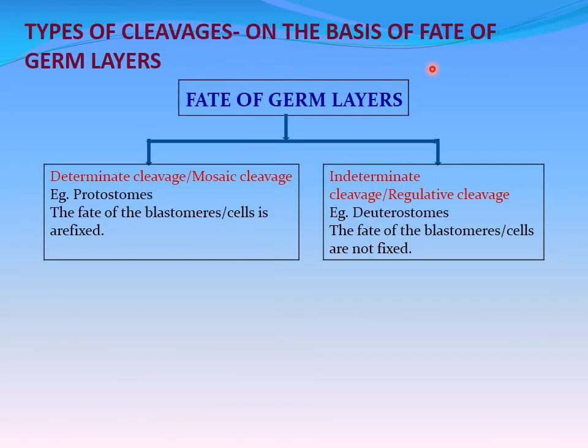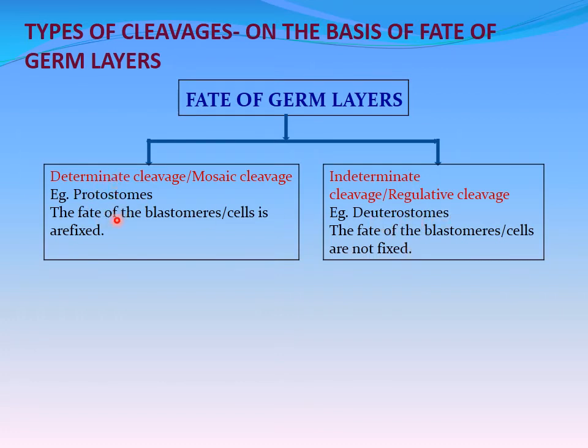Types of cleavage on the basis of fate of germ layers. On the basis of fate of germ layers, the cleavages are classified into two types: determinate or mosaic cleavage, and indeterminate or regulative cleavage. Examples: protostomes and deuterostomes.